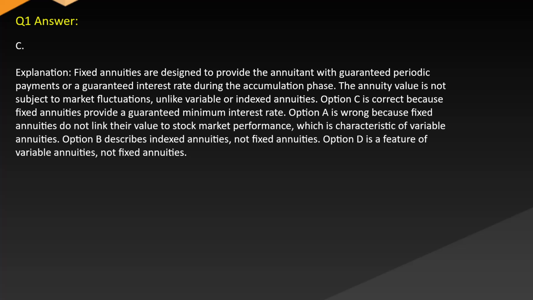Answer. C. Explanation. Fixed annuities are designed to provide the annuitant with guaranteed periodic payments or a guaranteed interest rate during the accumulation phase. The annuity value is not subject to market fluctuations, unlike variable or indexed annuities. Option C is correct because fixed annuities provide a guaranteed minimum interest rate. Option A is wrong because fixed annuities do not link their value to stock market performance, which is characteristic of variable annuities. Option B describes indexed annuities, not fixed annuities. Option D is a feature of variable annuities, not fixed annuities.